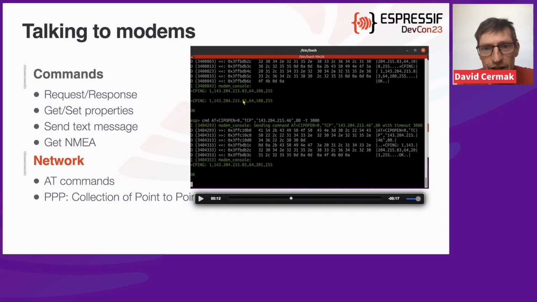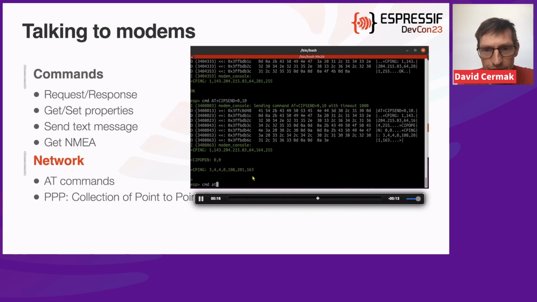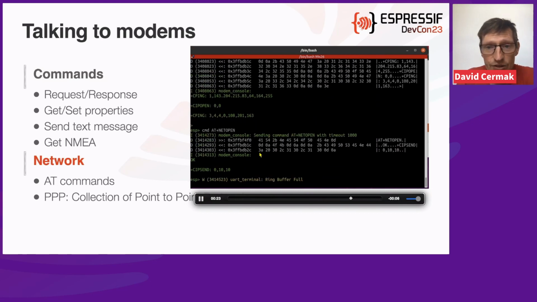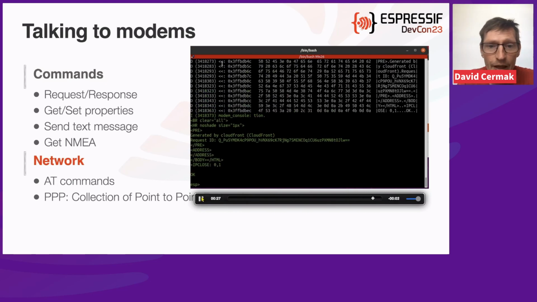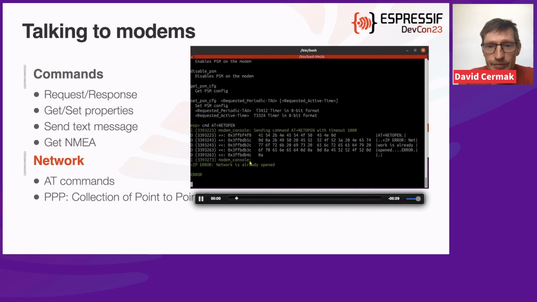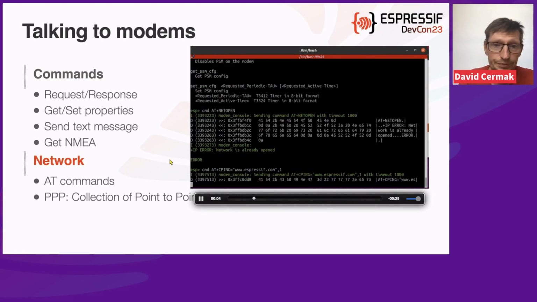So I'm actually trying to ping www.espressif.com using AT commands, so sending these CPING messages, and I'm also trying to send HTTP requests to this espressif.com web page. And as you can see, I'm getting a buffer overflow. So it's not really a convenient API, but it is possible.